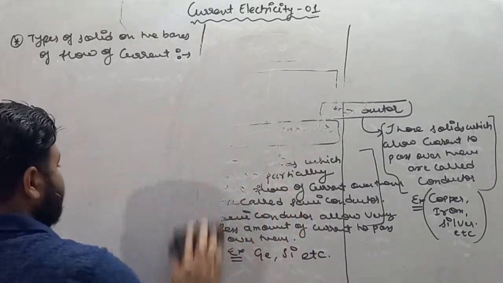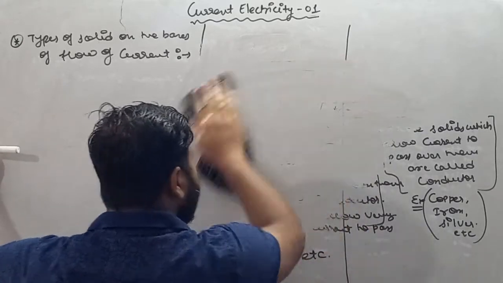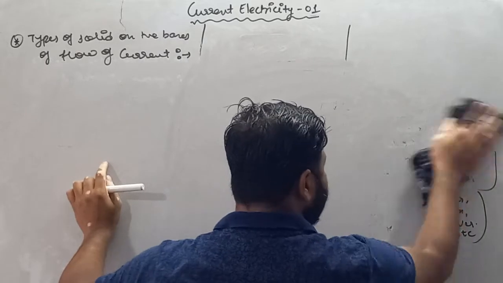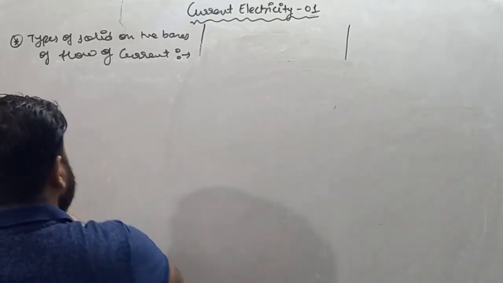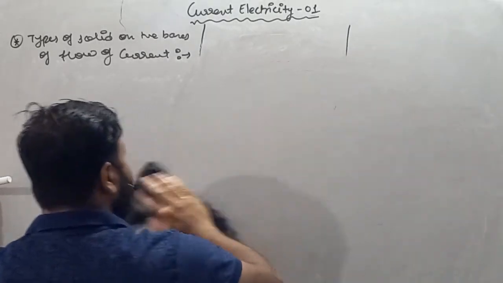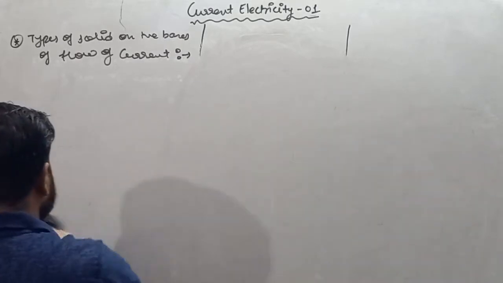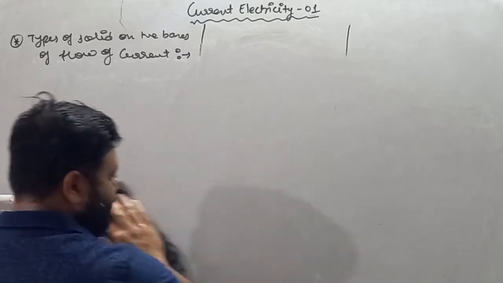Free electrons are those electrons which come out from the shell at room temperature. So let's check out what actually free electrons are, and why conductor allows electricity to pass over them, and why insulator does not allow electricity to pass over them.